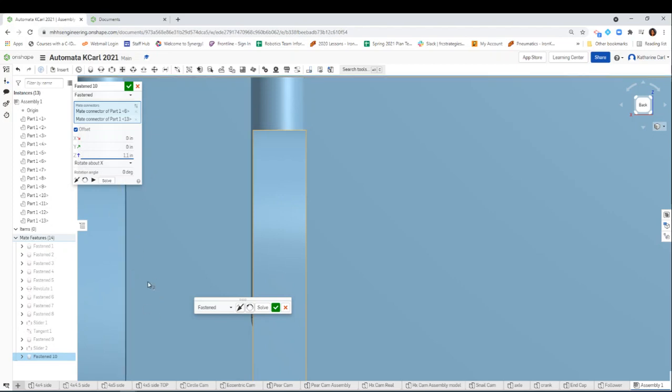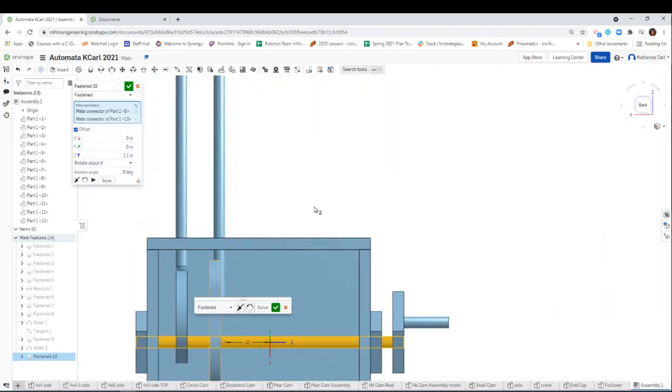Let's see if I can do 1.1 and then click in that open space. Oh, a little too far. What if I do 1.05? I think it's still going to be a little too much. Whoops, not in that direction. Control Z, Control Z. There we go.